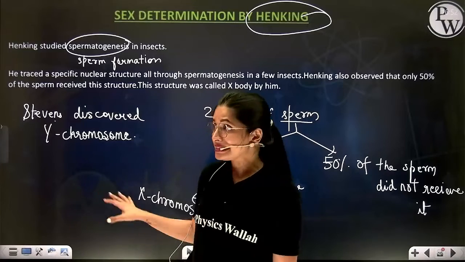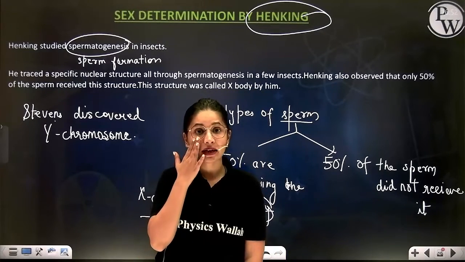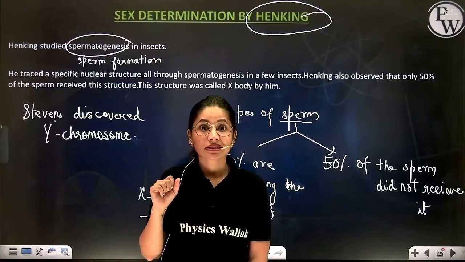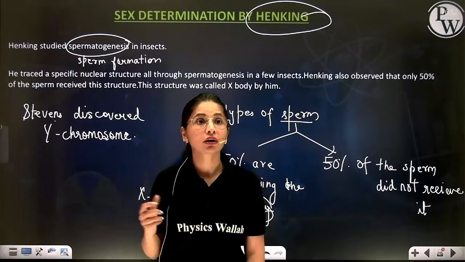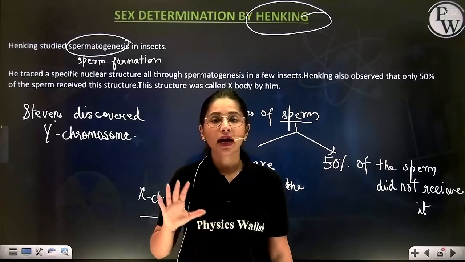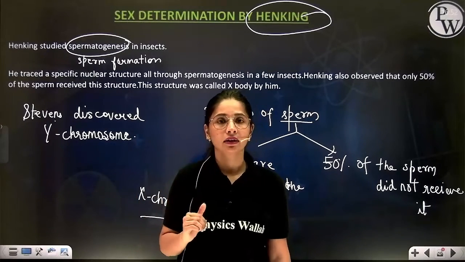Bachcho, this sex determination is done on the basis of chromosomes, so you can say chromosomal sex determination. However, in some organisms like turtles and crocodiles, sex determination is not done by chromosomes. Rather, it is environmental.